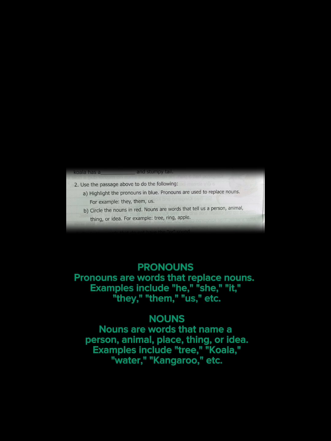Pronouns. Pronouns are words that replace nouns. Examples include he, she, it, they, them, us, etc. Nouns. Nouns are words that name a person, animal, place, thing, or idea. Examples include tree, koala, water, kangaroo, etc. For this activity, use a blue color to highlight all pronouns in the passage and a red color to circle all nouns. Number 3. Circle the words that do not have the ER sound.